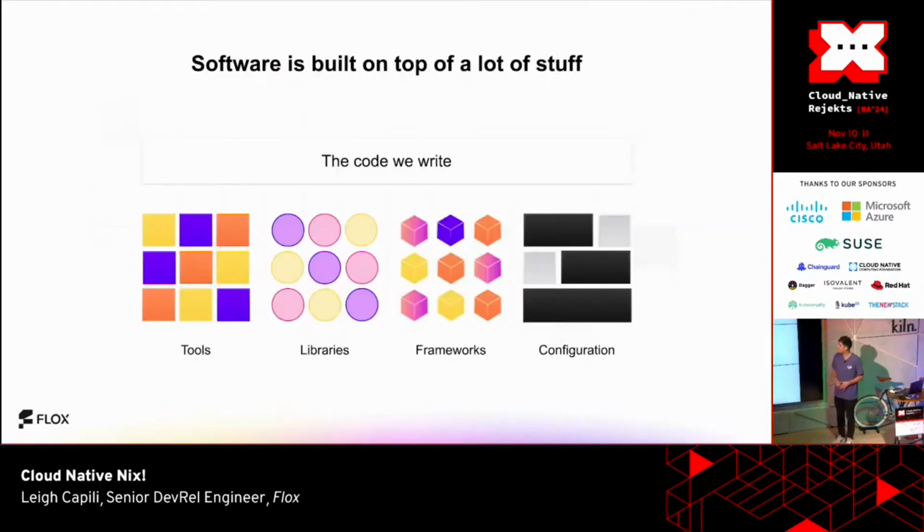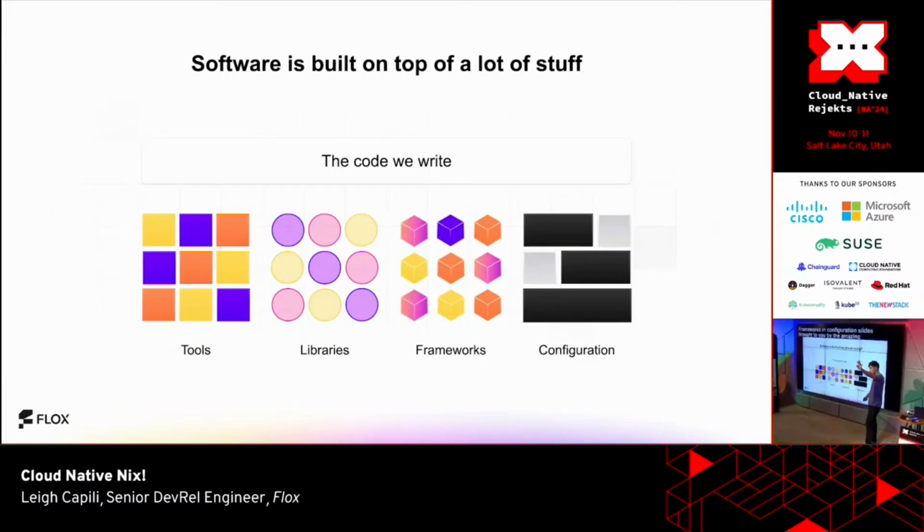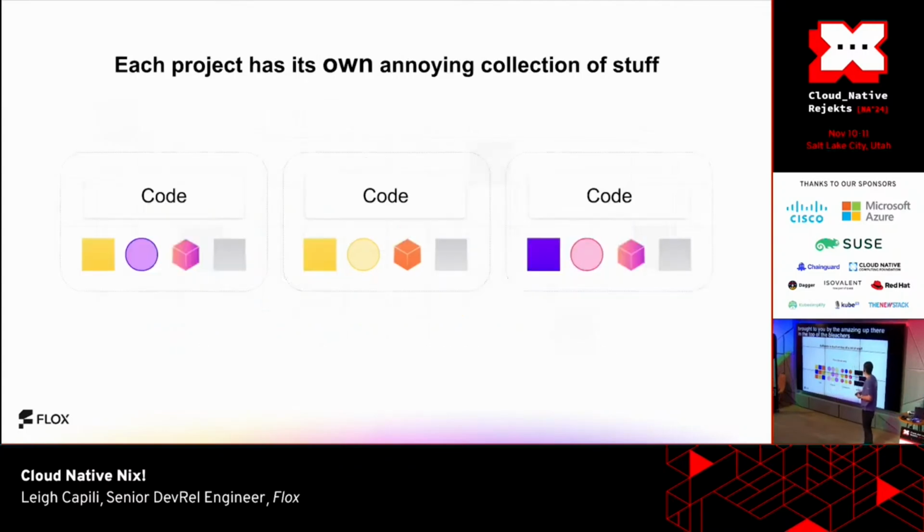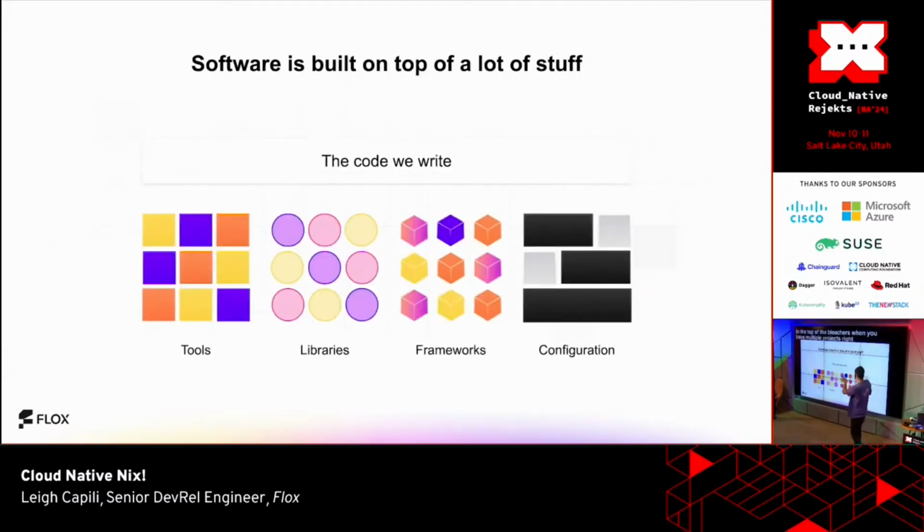Software, when we want to build it, we build it on top of lots of stuff, right? So we have tools, libraries, frameworks, and configuration. Slides brought to you by the amazing Ross Turk, who's sitting up there in the top of the bleachers. And we have fun little shapes and colors here. I love our brand. When you have multiple projects, you've got the tools, libraries, frameworks, config.